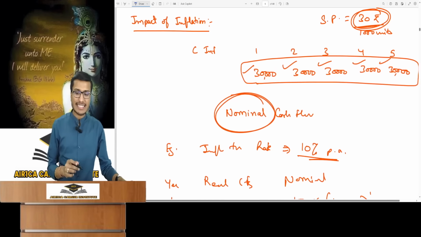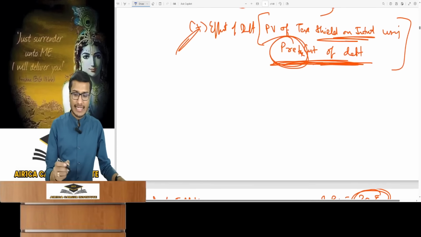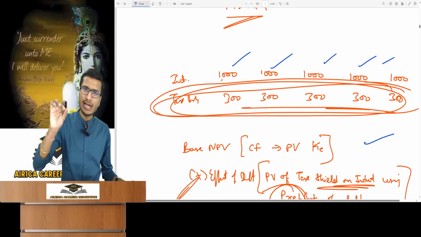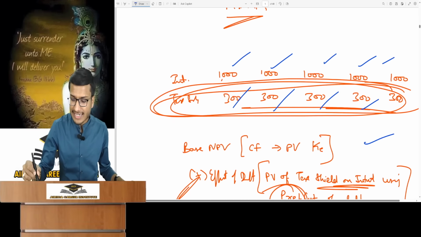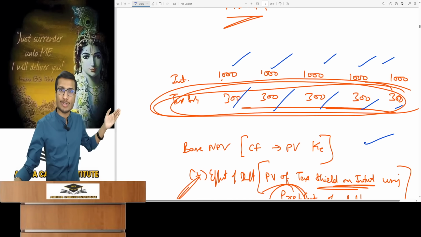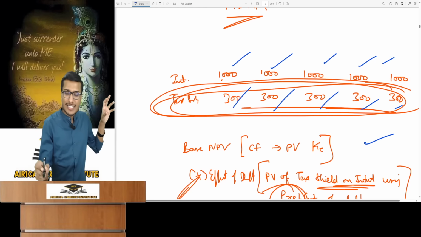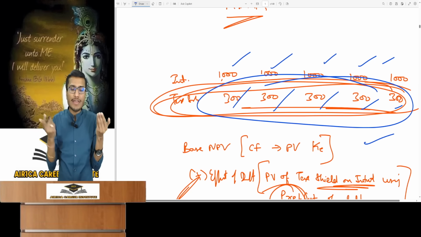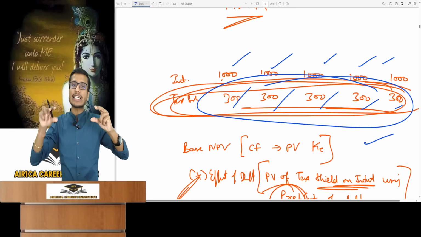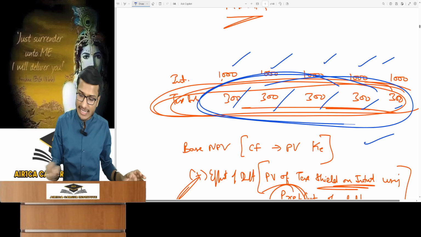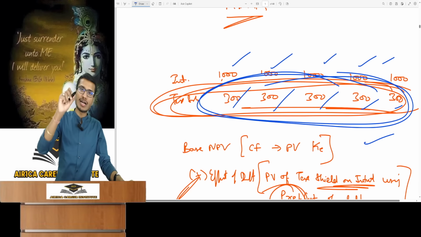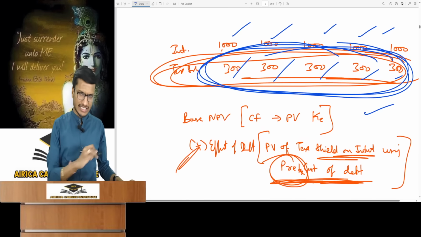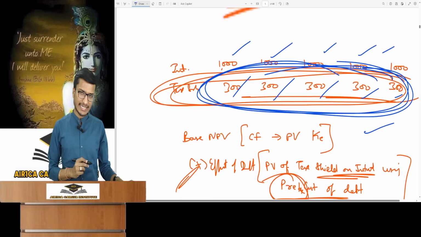Now what about debt's effect? For example, suppose that my debt and the interest on my debt is 1000 and 1000 every year. So how much tax? 30% means tax saving of 300 at 30%. This allowed expense saves 300 in tax annually, right? 300 rupees is saved annually and that's a benefit. You then have to PV it. But what rate will you use? The discounting rate matches the cash flow. What is the cash flow related to? Debt. So whose discounting rate will it be? It will be of debt. This should come to your mind. So this is tax saving on interest. So you will PV it with the debt rate. Now which debt rate?